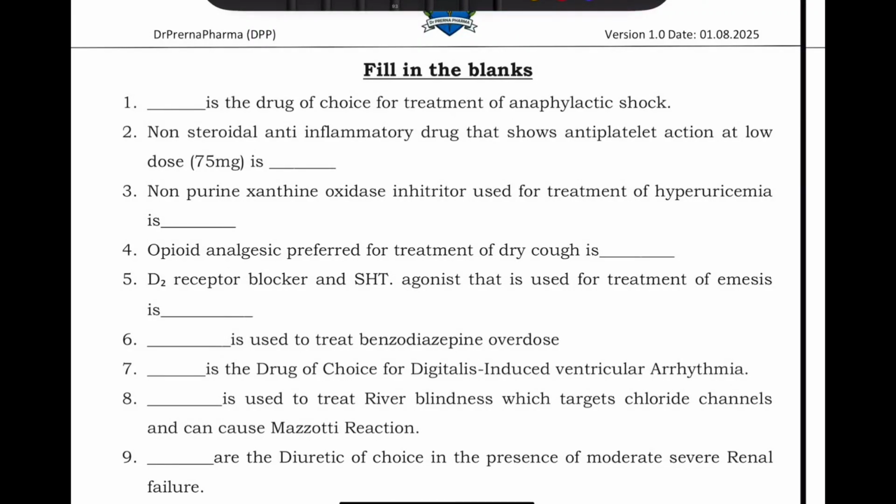Now students, the first question usually in the theory exam is filling the blanks. So let's do some filling the blanks, and these are basically past year questions. Okay, so let's see them one by one. Dash is the drug of choice for treatment of anaphylactic shock. The answer here is adrenaline is the drug of choice for anaphylactic shock.